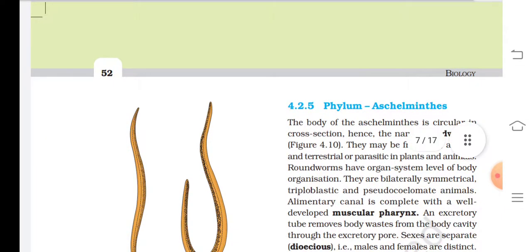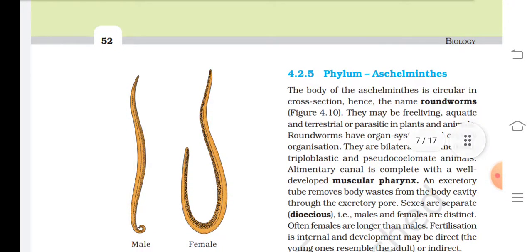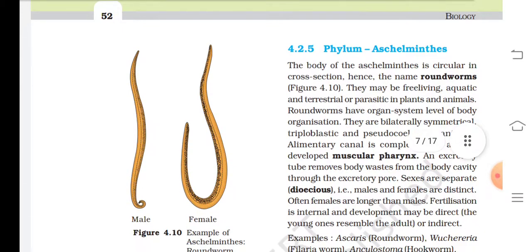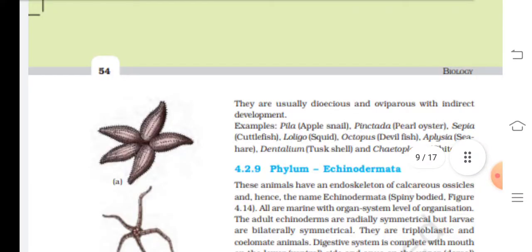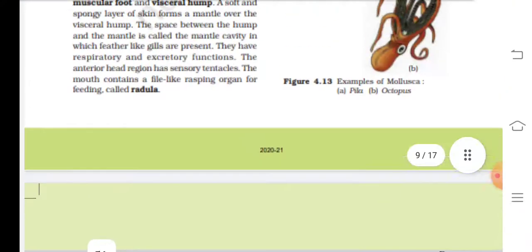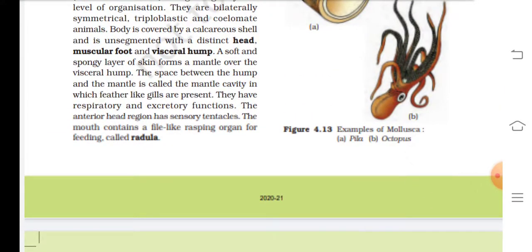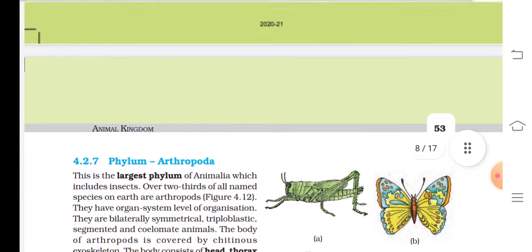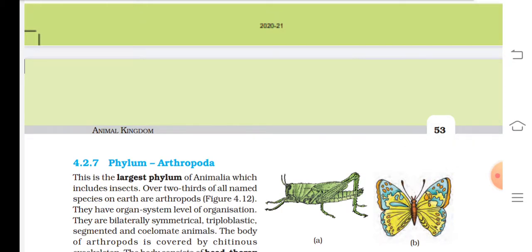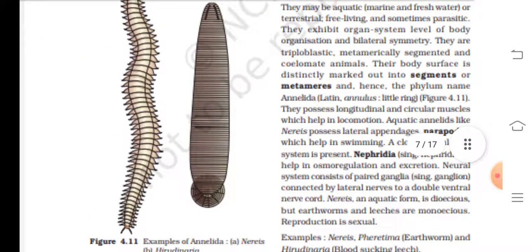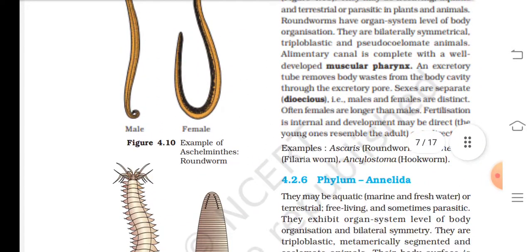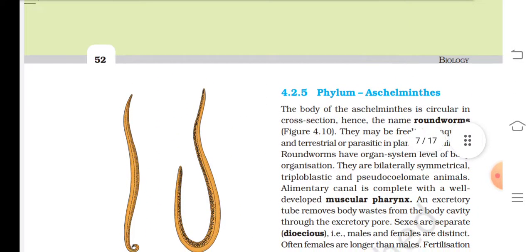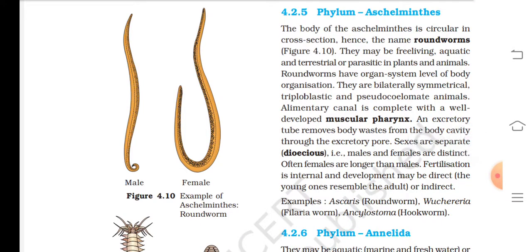4.2.5 Phylum Aschelminthes. The body of the Aschelminthes is circular in cross section, hence the name roundworms, as given in Figure 4.10.